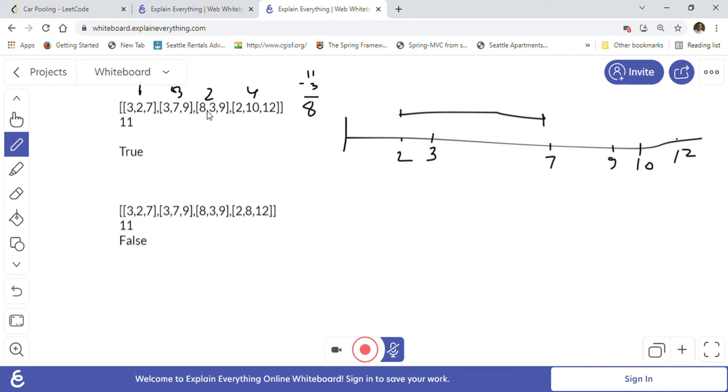So the second trip starts at 3 and it is boarding 8 passengers and it goes until 9, right? So 3 to 9 it will go, and it boarded 8 passengers. So all the 8 passengers, now capacity became 0 after that, right? Now at point 7, the first one became available, right? This trip ends at 7, so 3 will become available at this point.